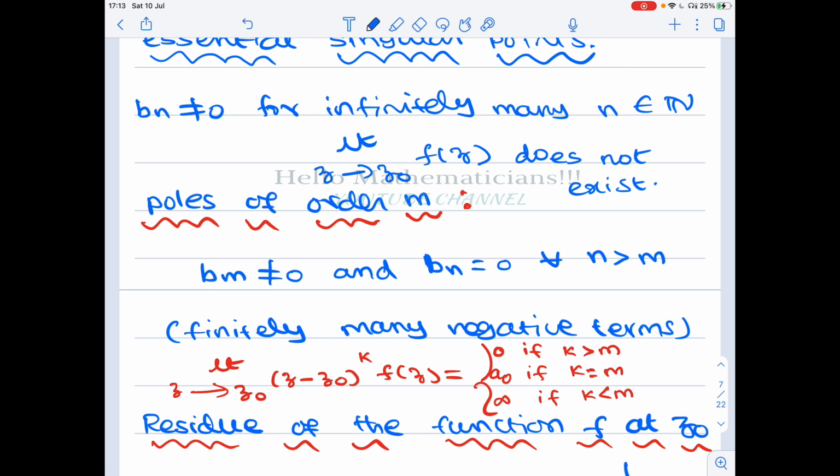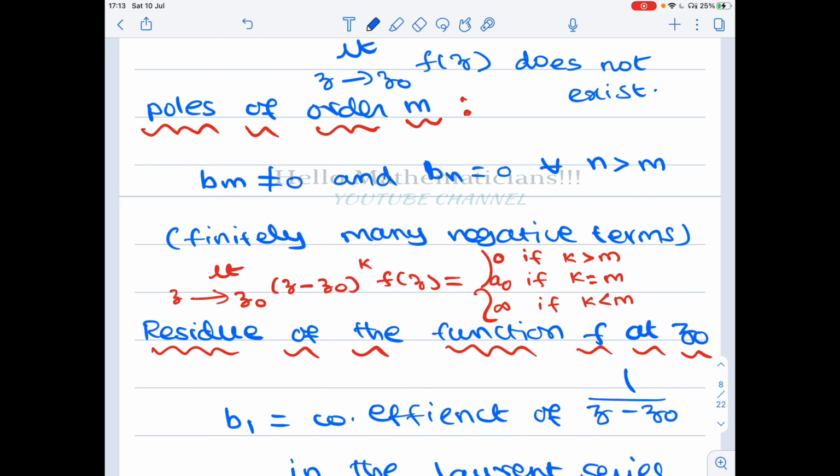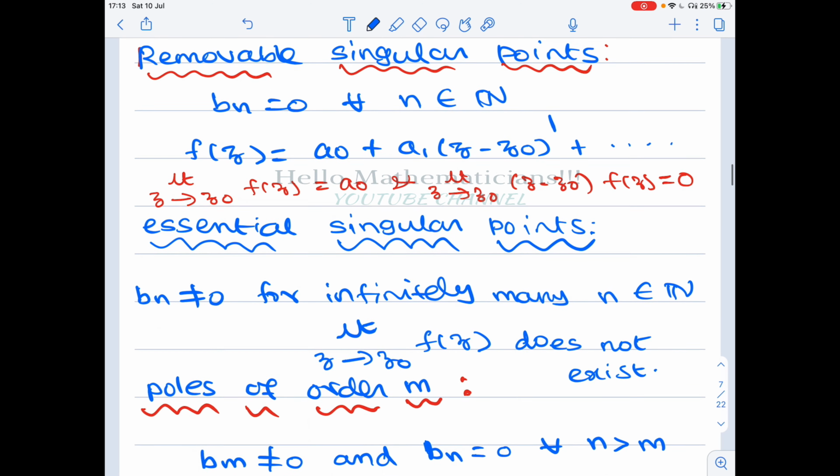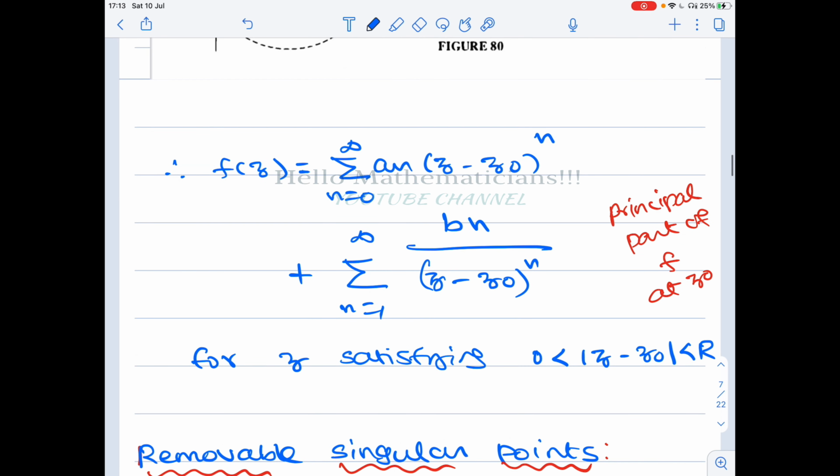Let's continue. Suppose k equal to m. If k equal to m, then all these negative powers will cancel, and we are left with only the positive part. In the positive part, if you let z go to z naught, you will get only a naught.